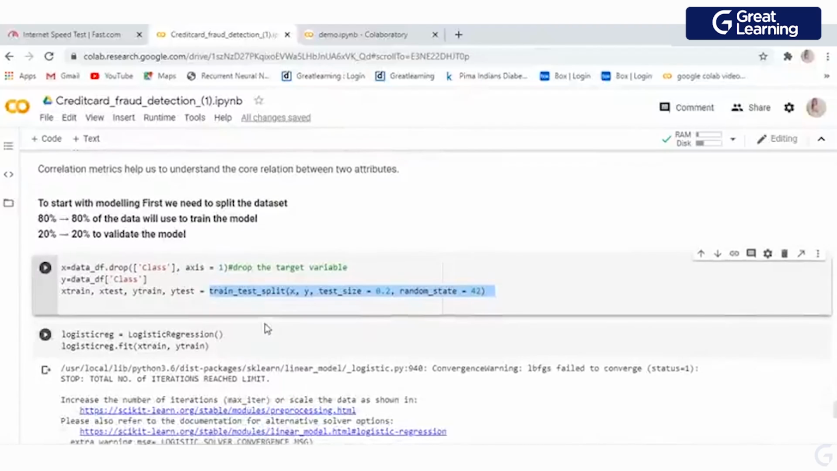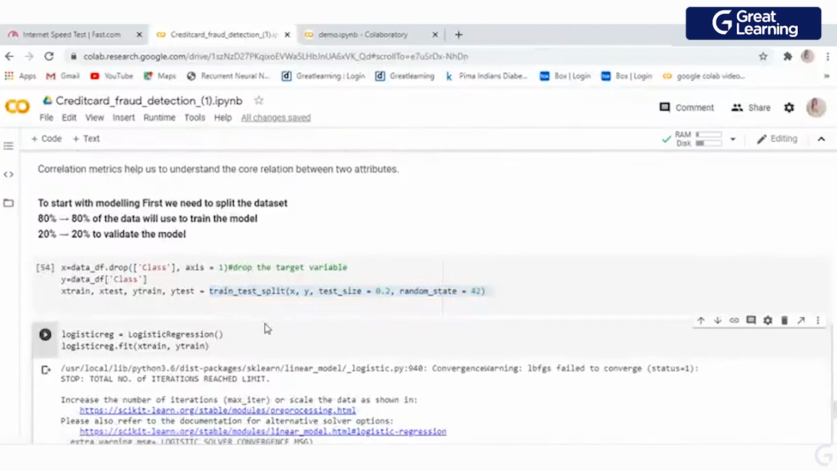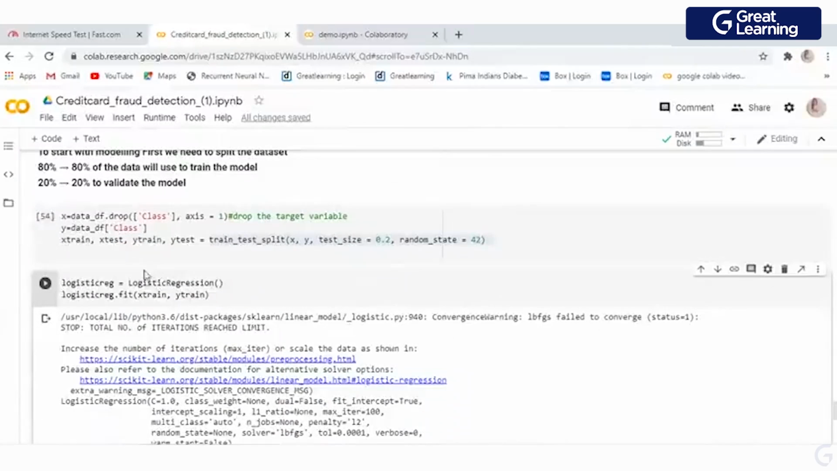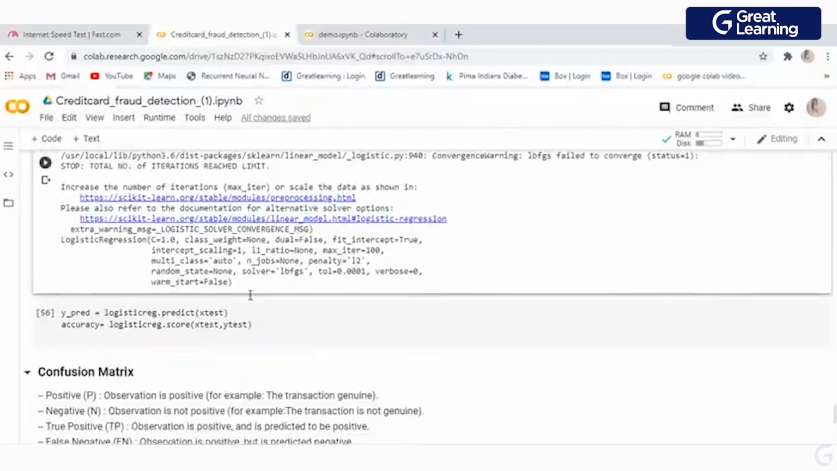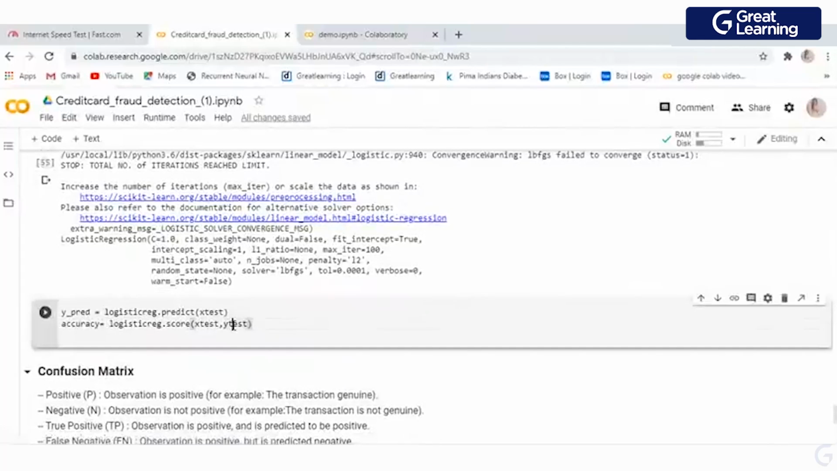Right, now we are going to call our logistic regression. You can see I already called my logistic regression function. If I want to train my model, I am going to use the fit function, and I am going to provide X train, the attributes, and Y train, the classes. Okay.